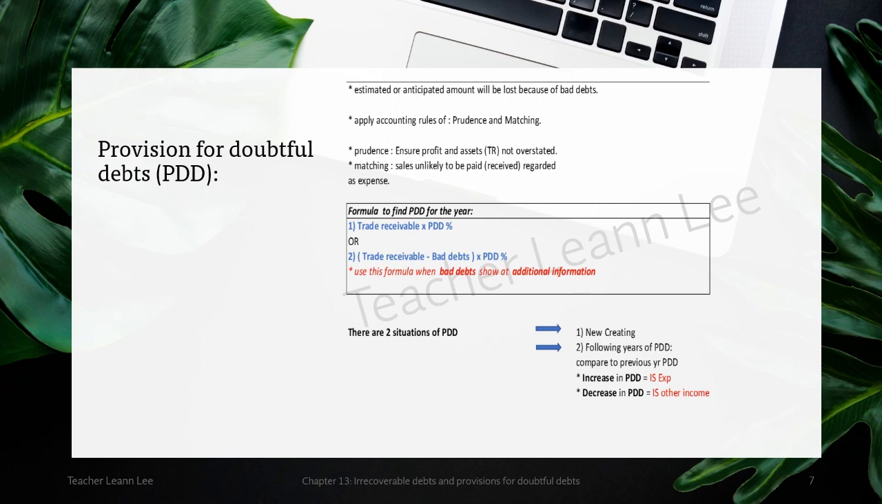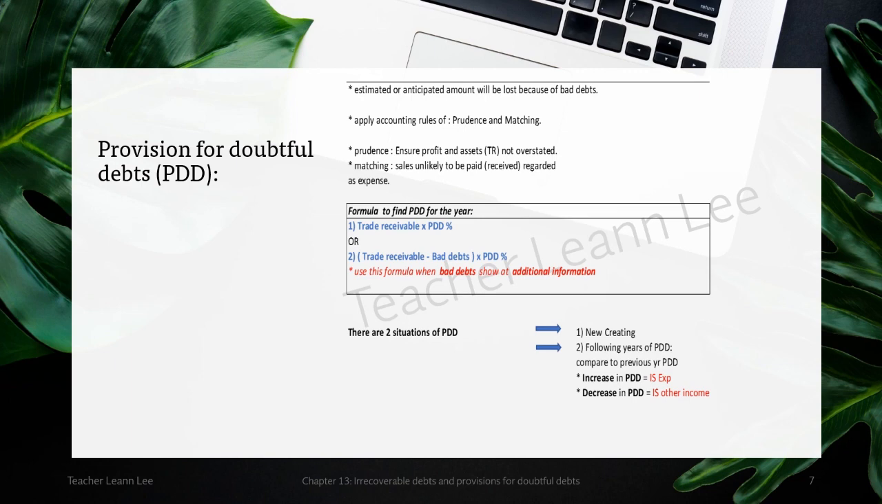The first year of creating the provision for doubtful debt, you need to declare it in your IS as expenses, as well as minus under the trade receivable in the SOP. So you need to enter two sides: IS expenses, and SOP, CA under trade receivable minus.